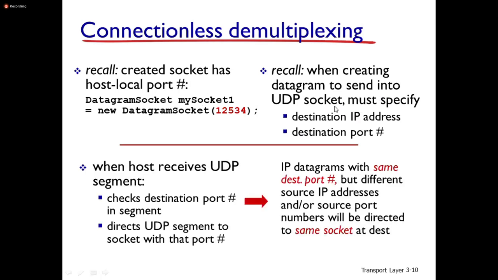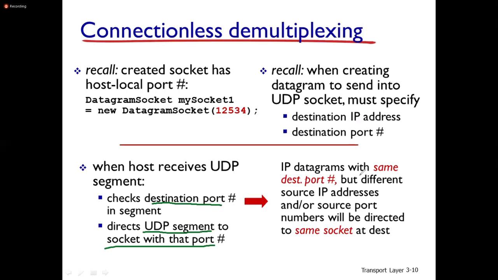When the host device receives the UDP segments, it checks the destination port number in the received segment, and based on it, directs the UDP segment to the socket with that port number.